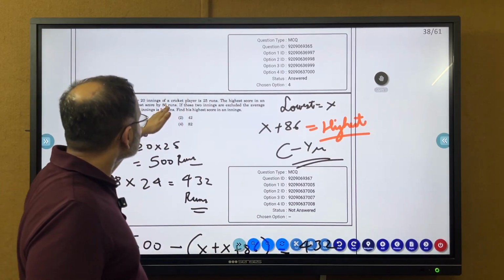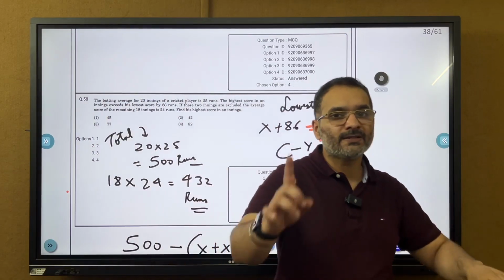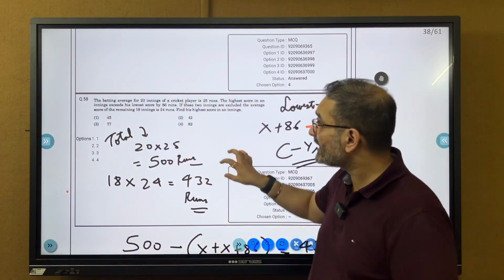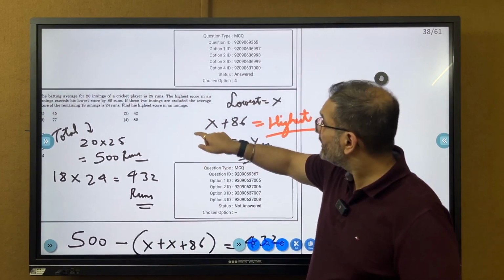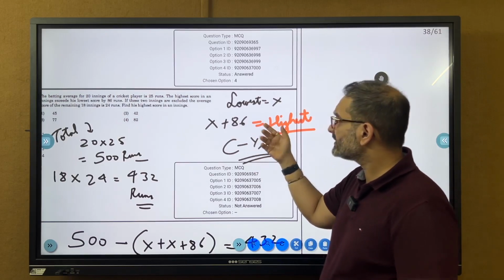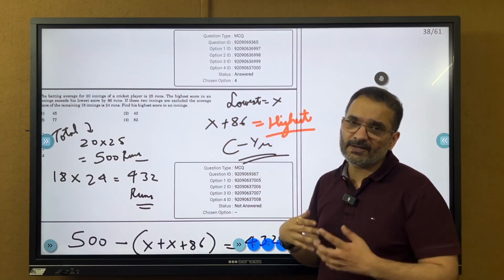But 86 रन से highest score, lowest जो है उससे 86 रन तो ऊपर, ये lowest अगर 1 रन भी हुआ तो 87 होगा आंसर. ये 77 पता नहीं कहाँ से आया. But let us try to solve it. So lowest score, let us assume it to be x. This is a standard way to solve such a question because this is standard averages का question. x plus 86 will be his highest score.